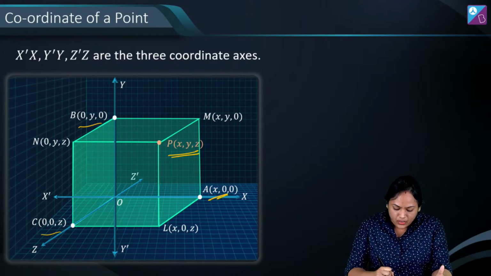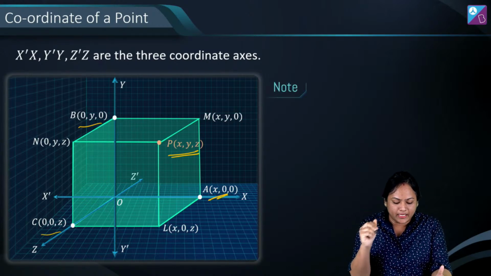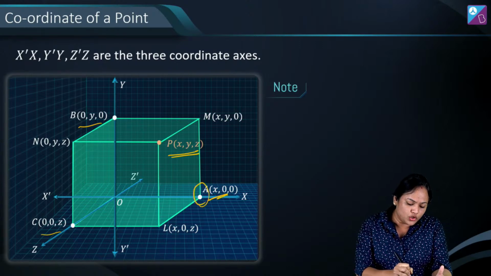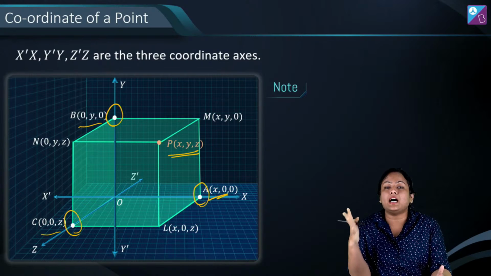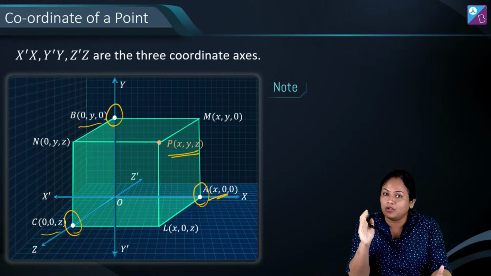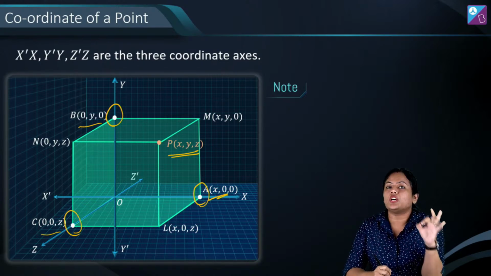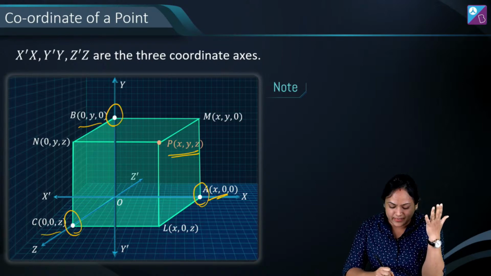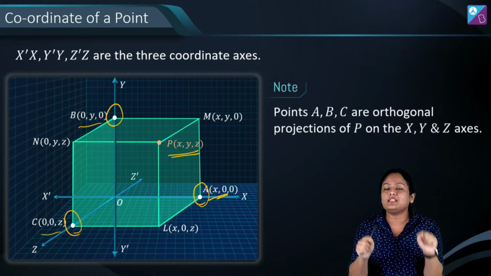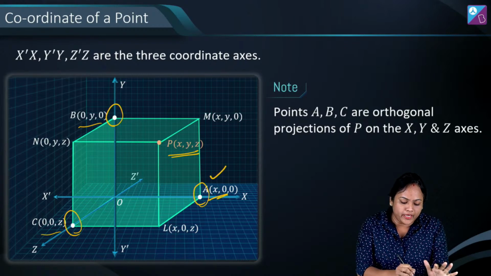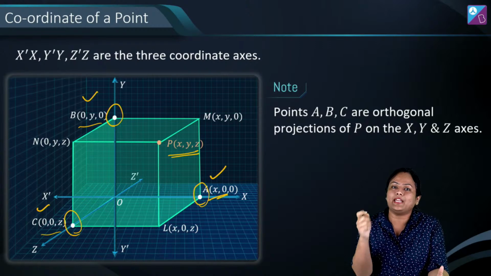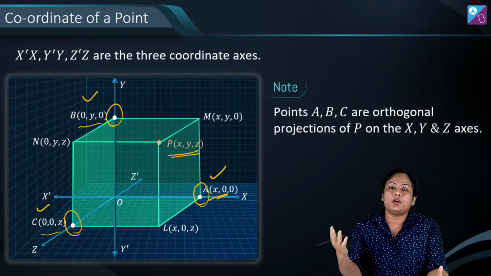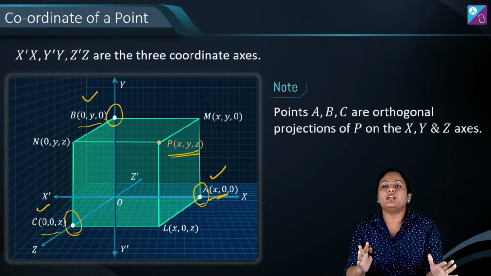And here what you have to remember is that our point A, point B and point C are orthogonal projections, all right? So whenever a question says orthogonal projection of point P on x, y and z axis, that means they are talking about point A, point B and point C. And their coordinates respectively, since A is lying on the x axis, it's x, 0, 0. You can write for B as well as for C.